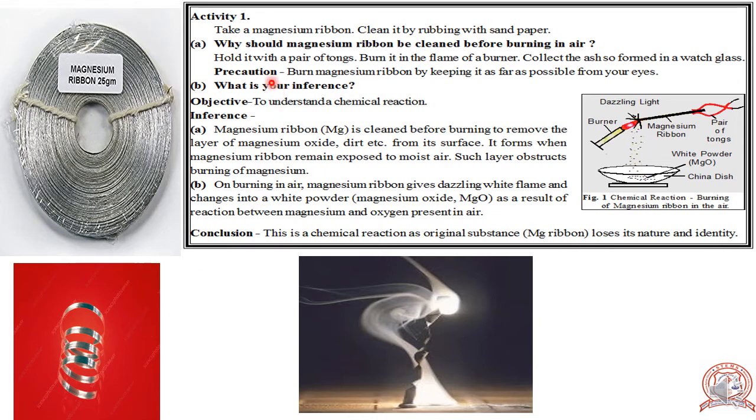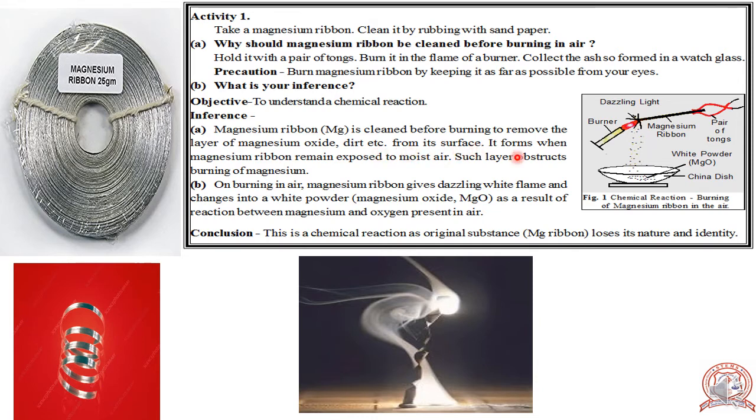So, before doing the experiment, we have to clean magnesium ribbon by rubbing with sandpaper. Why are we doing this? Because magnesium ribbon is cleaned before burning to remove the layer of magnesium oxide, dirt, etc. To remove the layer of magnesium oxide, dirt, etc., we have to clean the surface with sandpaper.